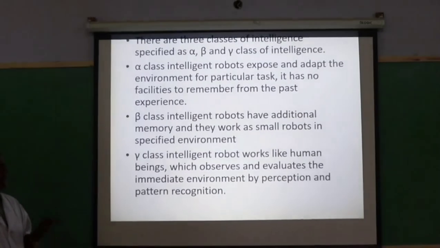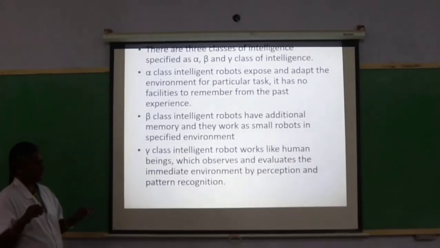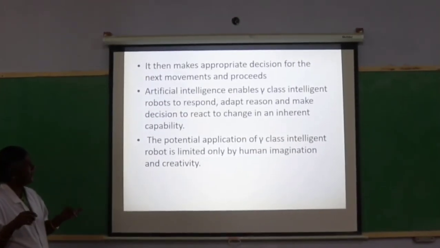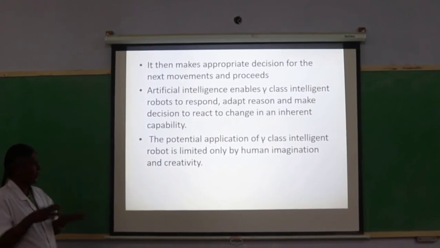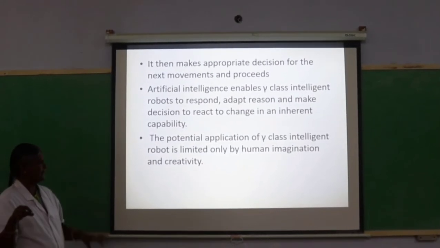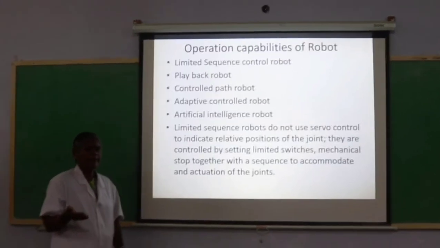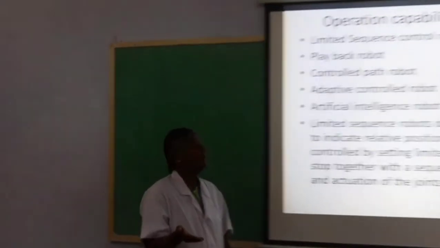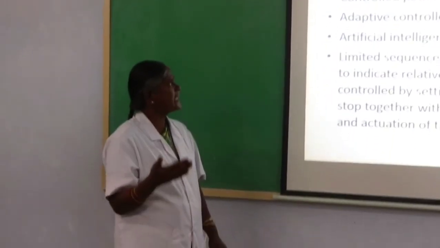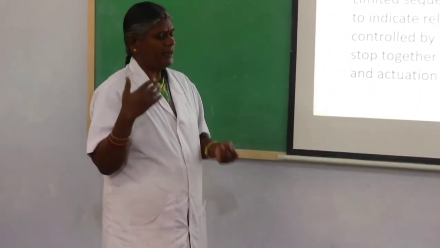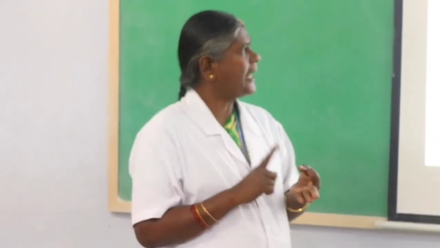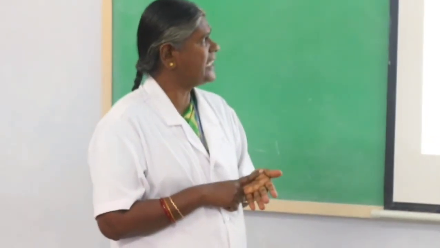So such type of robots are called gamma class of robots. Next slide. So then it makes the appropriate decision according to the perception. Next slide. Operation capabilities. So we have discussed the classification based on technology. Next classification is based on the operation capabilities of robot. So there are limited sequence controlled robot, playback robot, controlled path robot, adaptive controlled robot and artificial intelligence robot.